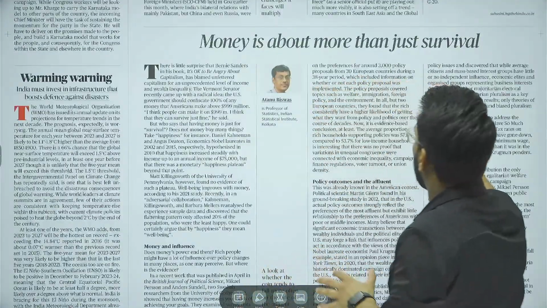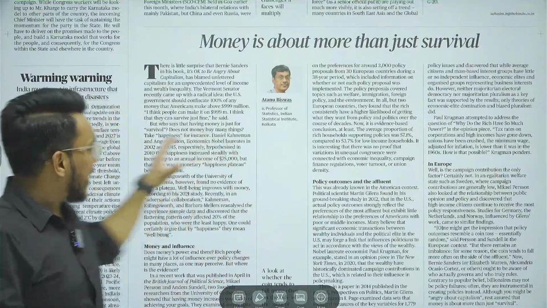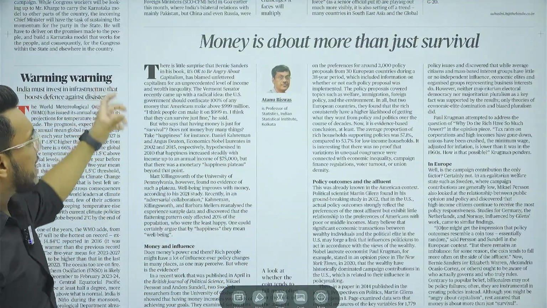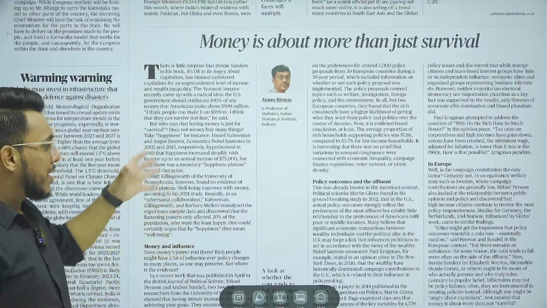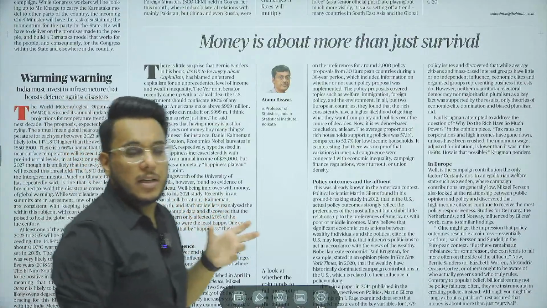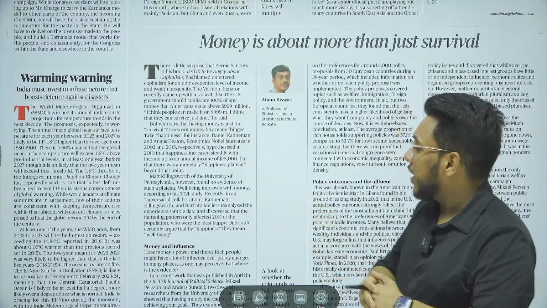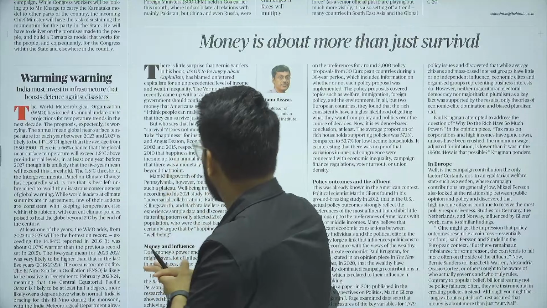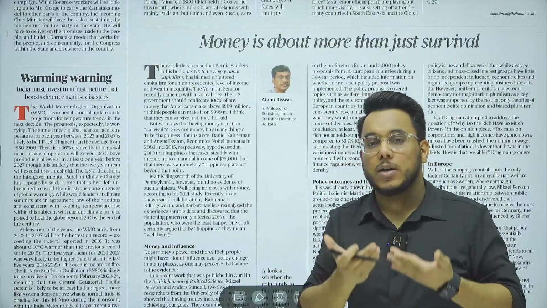Money is about more than just survival. Basically, what is this article talking about? Recently Bernie Sanders has written a book called It's OK to Be Angry About Capitalism, and it says that it is because of capitalism that inequalities in income and wealth have increased. The article says that in 2010 and 2015, Daniel Kahneman and Angus Deaton said that after you earn $75,000 per year, your happiness level will not change.